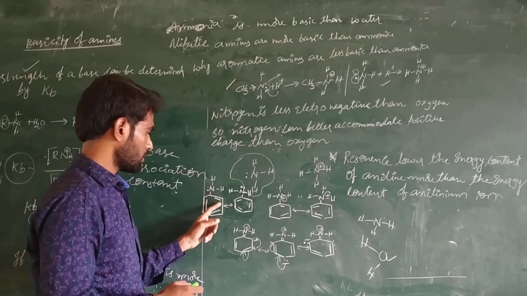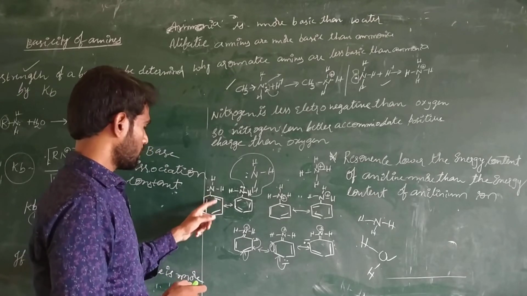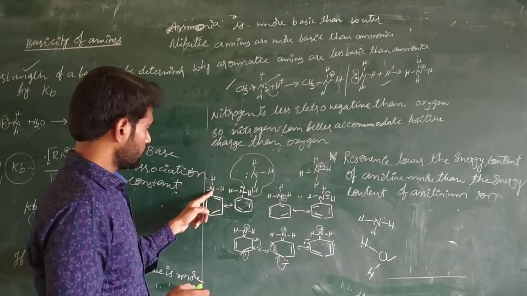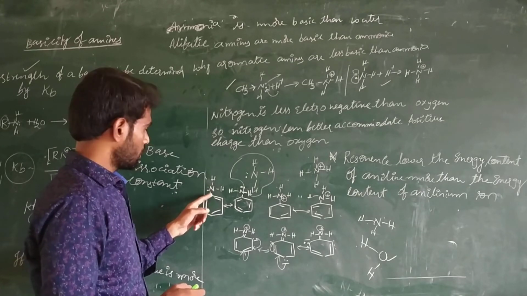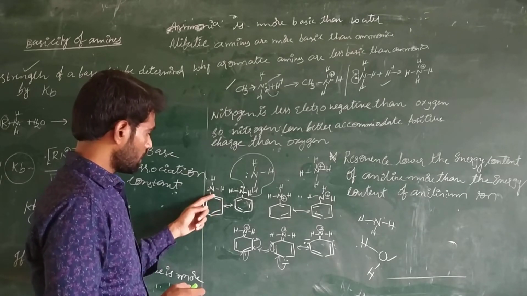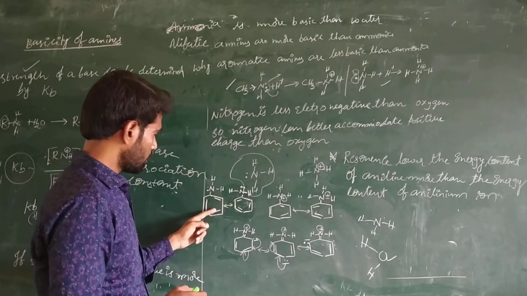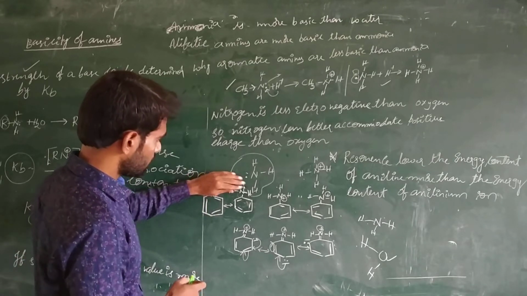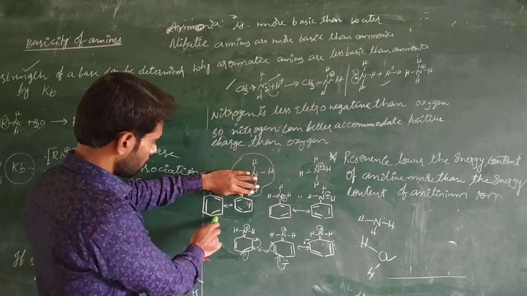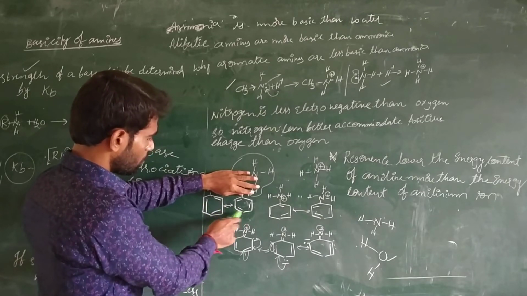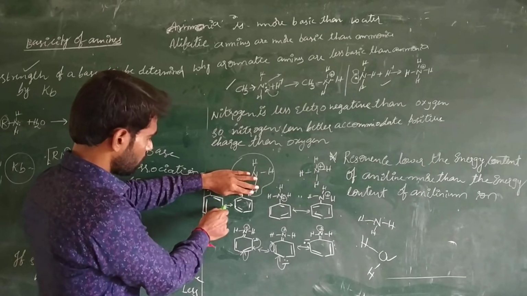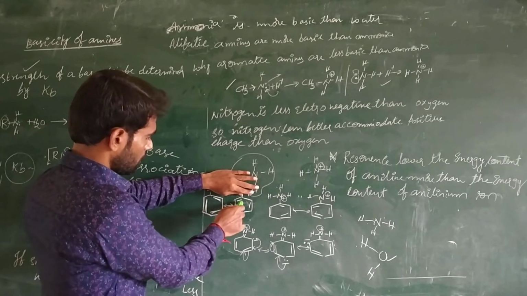These electrons, pi electrons, are shared by all the carbon atoms to get the octet. And this nitrogen atom is attached to this aromatic ring. So here benzene has 2 resonance structures. This is one structure of the benzene and this is another structure of the benzene. If benzene is undergoing resonance, the electrons are undergoing delocalization, we can get 2 types of hybrid structures. The only difference is the location of the electrons.